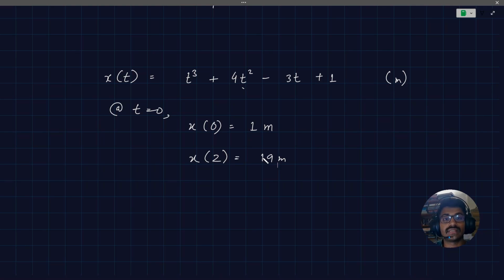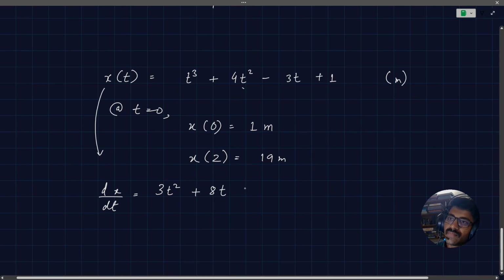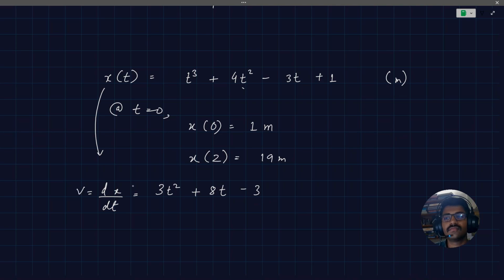How do we figure out the velocity? The idea is very simple: you just differentiate this with respect to time. So dx by dt equals 3t square plus 8t minus 3. This is the velocity-time relation for this particle.